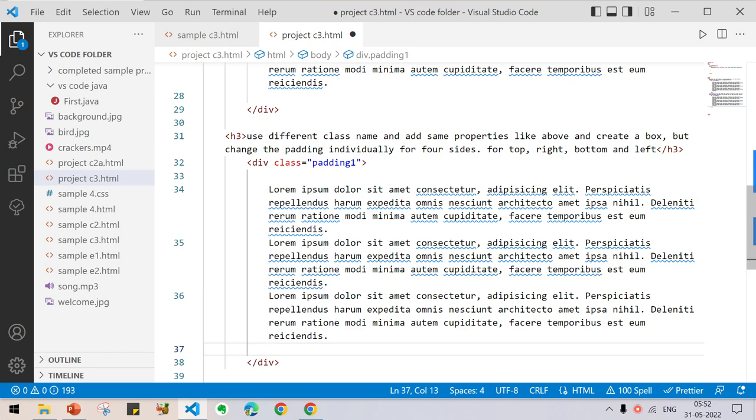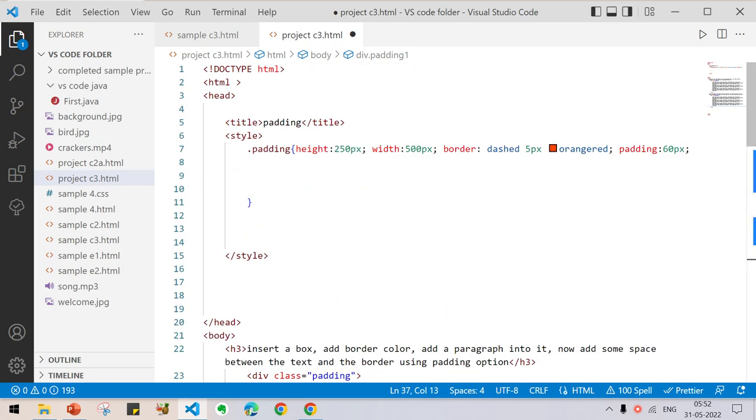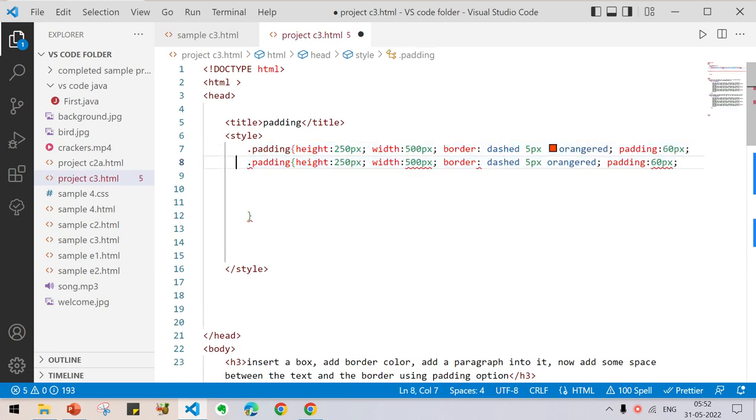Then what we are going to do? Just go and represent this. Here also you can copy all the things, Alt Shift down arrow. But the only thing is you have to change the class name. Height will be the same, width will be the same, border will be the same, only the padding will differ. Here we have given padding as 60 pixel, so for all the 4 sides, the padding will be 60 pixel.